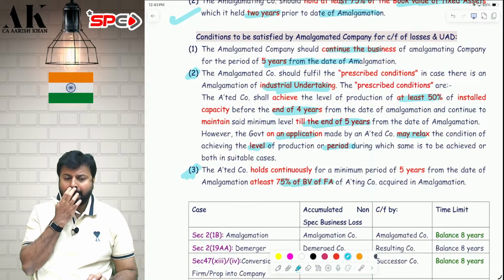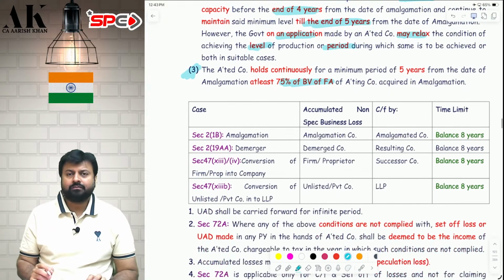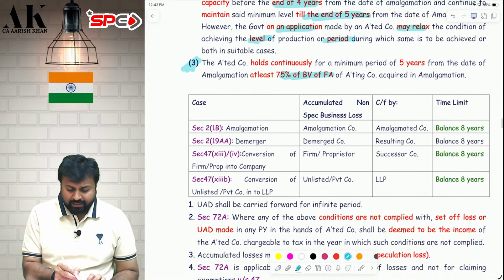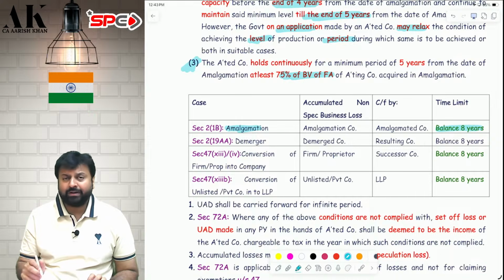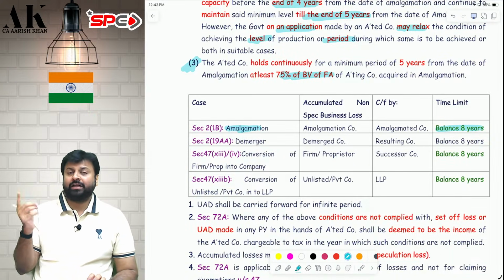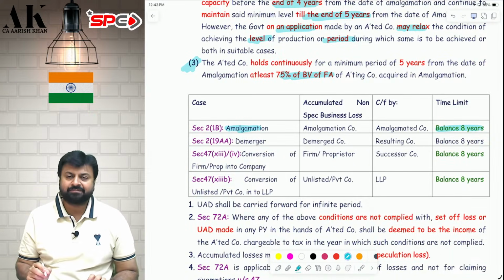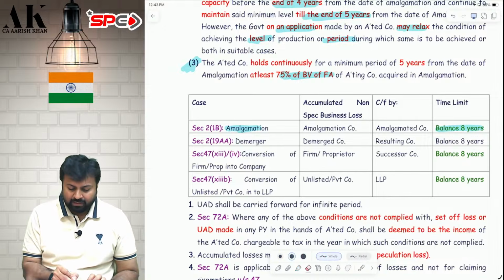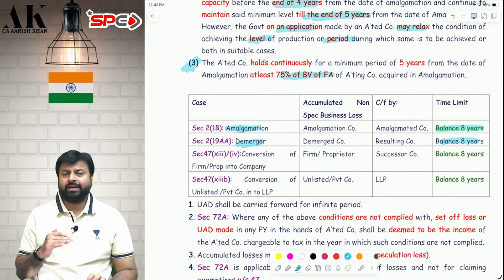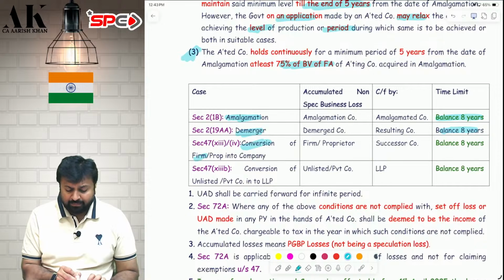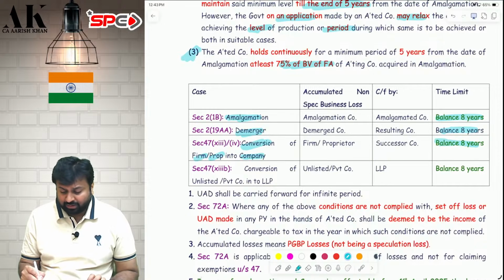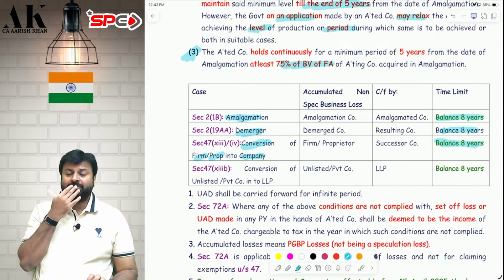Now, some disadvantages. In amalgamation, till last year, the amalgamated company was allowed to carry forward the losses for another 8 years. Now only for balance years, not another 8 years. For demerger, it was balance earlier also. Now also it is the same. In demerger, there is no amendment. For conversion of firm or proprietor into company, here also an amendment has come. It was another 8 years. Now it has become balance 8 years.